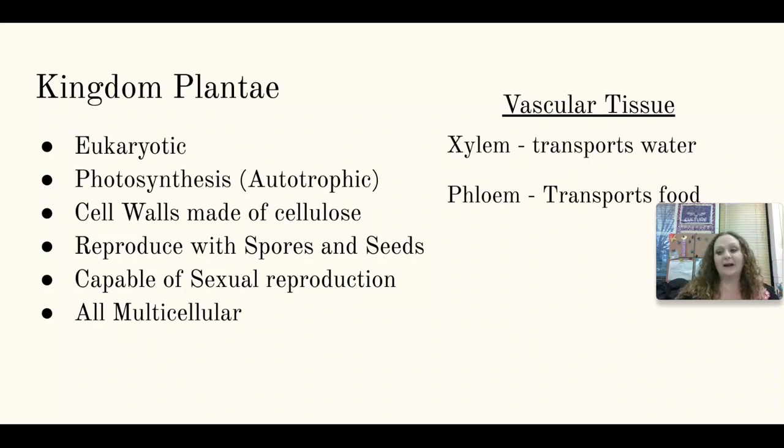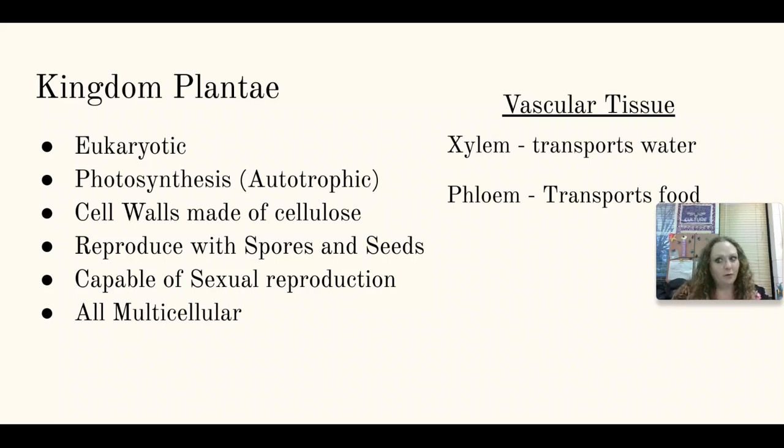These are the basic characteristics that you find with Kingdom Plantae, and make sure that you've written down all of these characteristics. Plants are eukaryotic. That means they have a nucleus, just like everything else we've talked about, with the exception of bacteria. They do photosynthesis. They're autotrophs. They also have cell walls made of cellulose, and they can reproduce with spores and sometimes with seeds. They're capable of sexual reproduction, and all plants are multicellular.